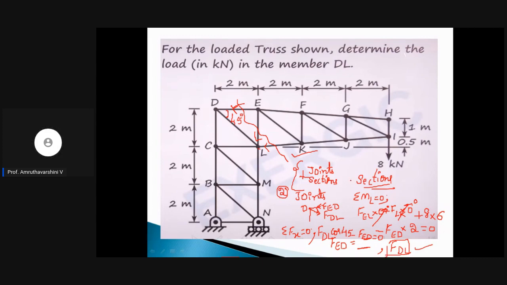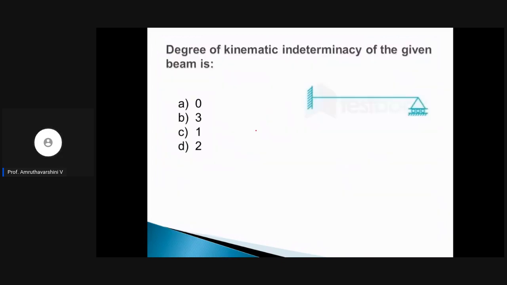So only 1 and 2. So totally we have made use of only 2 steps to find out this. It looks like a complicated question, but it is not. That is member force DL. So this is how you add both the method of joints and sections and find out the answer. So clear with this particular problem? I hope it is clear. Let us move on to next one.